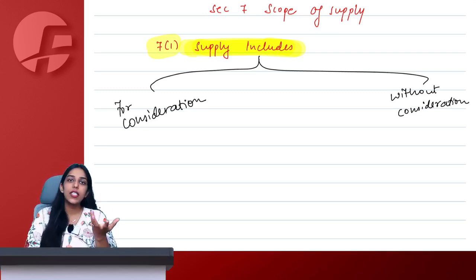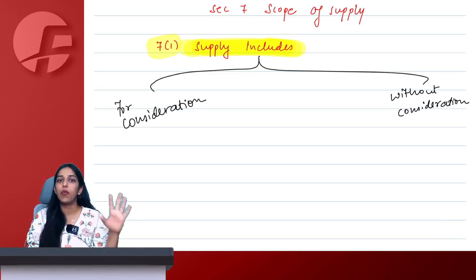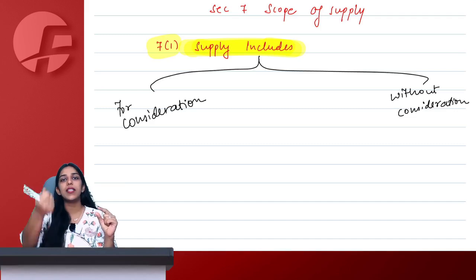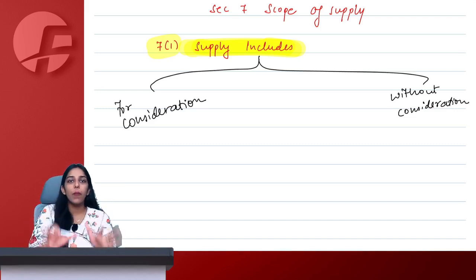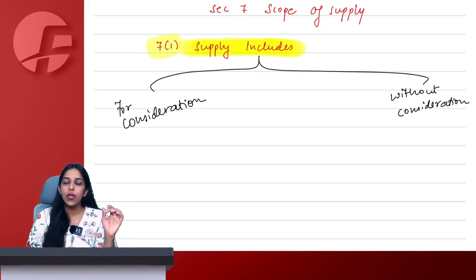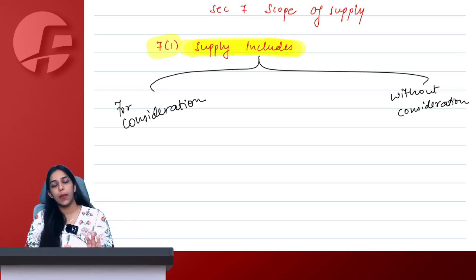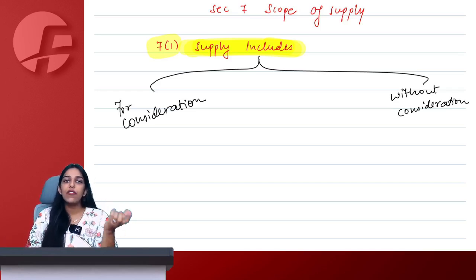Ma'am, what is consideration? We've already discussed that in the important terms part of the syllabus. Consideration simply means paying something, money or any other thing in form of money, for whatever goods or services you are receiving. So the golden rule simply says no consideration, no supply. For a transaction to qualify as supply, there has to be consideration.